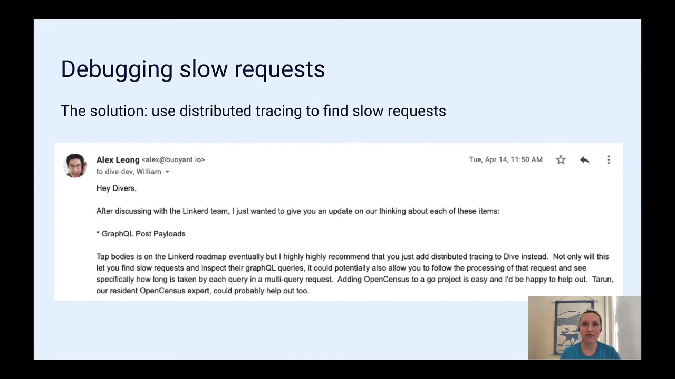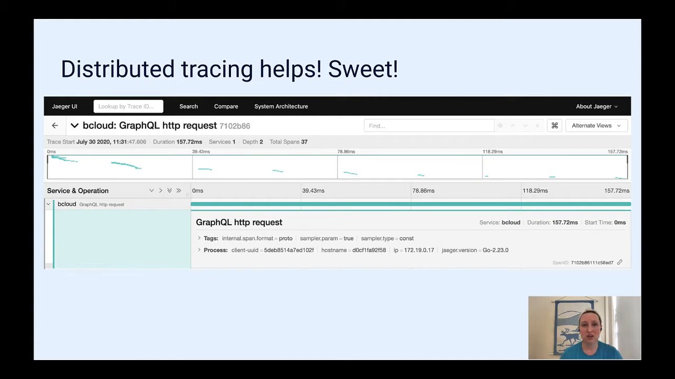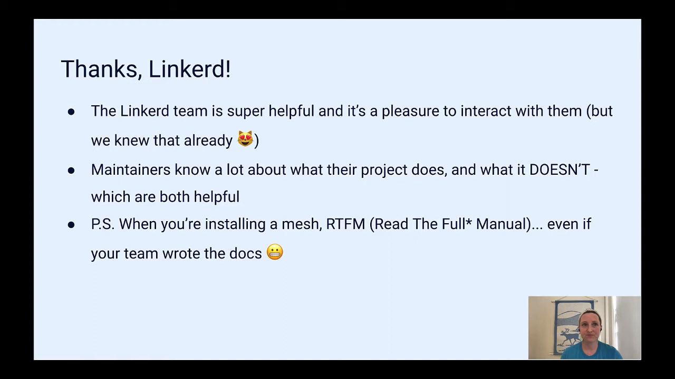Alex, one of the friendly Linkerd maintainers, said that tap bodies are on the Linkerd roadmap, but in the meantime, we could already use something that's supported by Linkerd, which is distributed tracing. Once we installed distributed tracing, it helped us dig into our requests in detail. So setting up Linkerd helped Dive a ton, both in all of the conventional ways that a service mesh helps your application and in the expertise shared by the Linkerd maintainers.